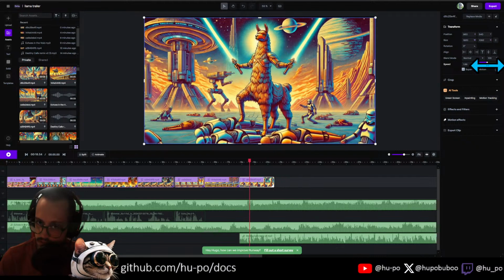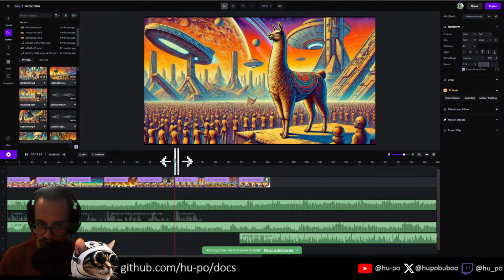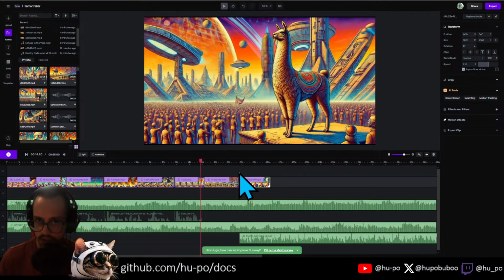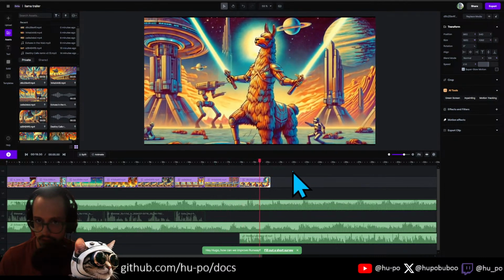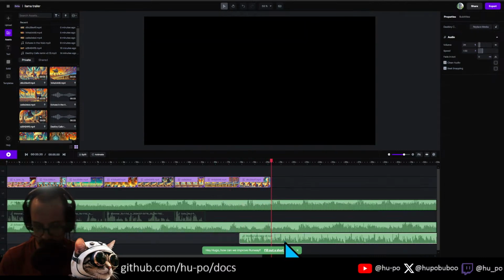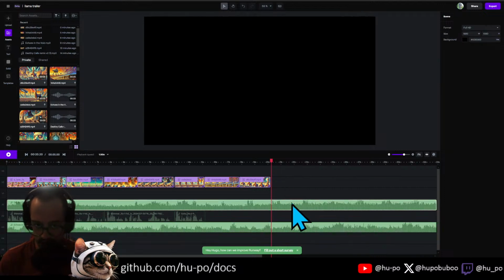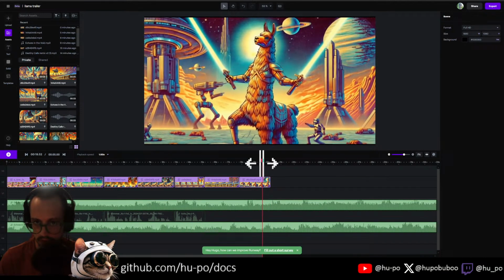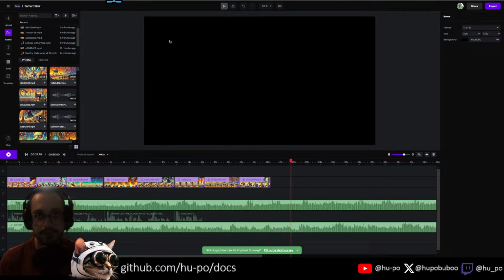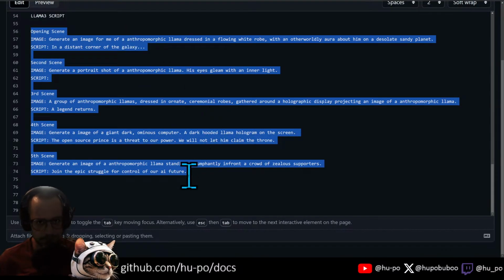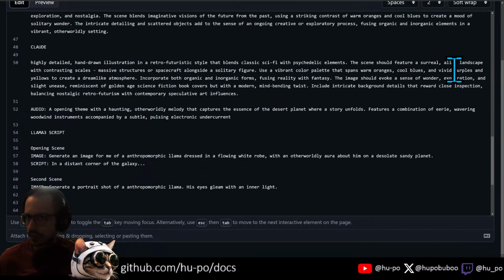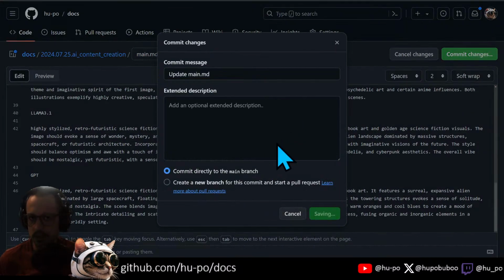Let's also increase the speed on that. So we got... I think let's just get rid of this, dude. It's not the right vibe. How do we want to end this story? I don't know, right? Generate an image. Let's commit this.